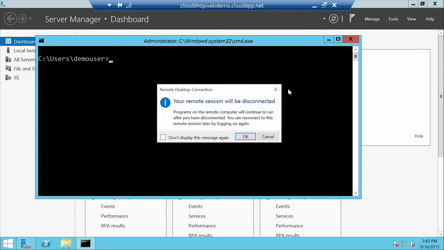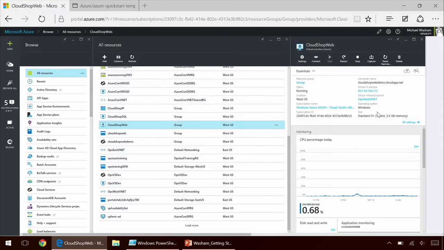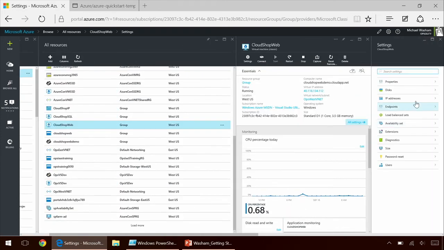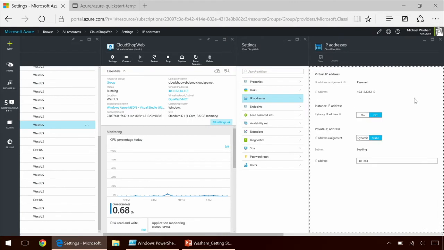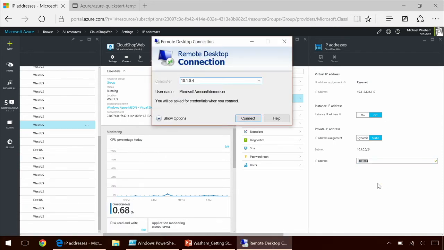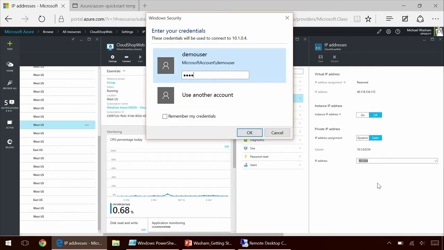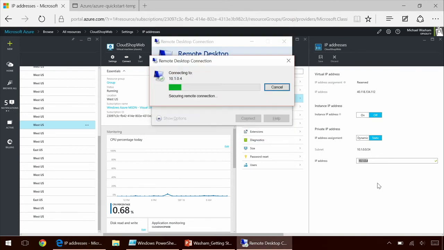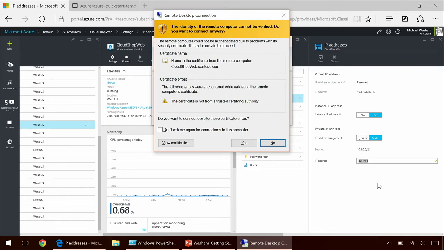But the benefit of using point-to-site is that instead of the public IP address, I can also use the internal IP address. So if I go to IP addresses, you can see that this machine is assigned the internal IP 10.1.0.4. And I can launch the client here and connect directly to this machine using the internal IP address, which I could actually close off from public access. And now I have secure connectivity to this VM.